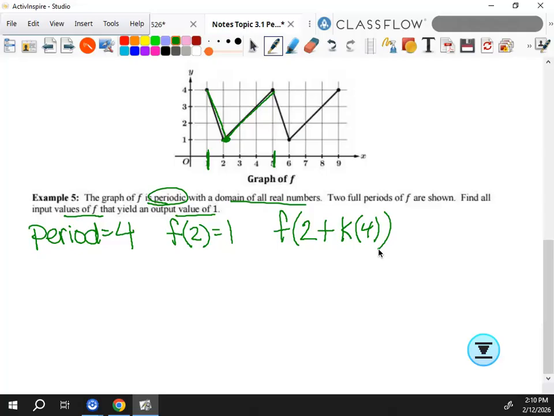Okay. So I know that this is going to equal 1 no matter what k is, but k is an integer, could be positive, could be negative. So I could subtract 8, whatever. But now, that's kind of my answer, and I say kind of, because it says find all the input values of f that yield an output value of 1. We have implied what it is because we showed that we do an input, but to actually answer the question, this isn't actually my answer. My answer would be x equals 2 plus k times 4.